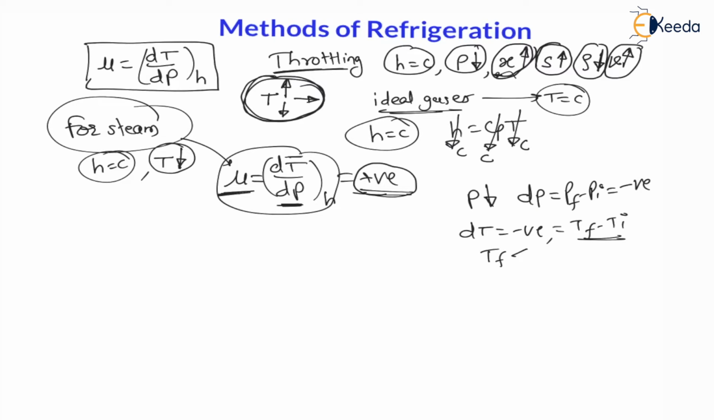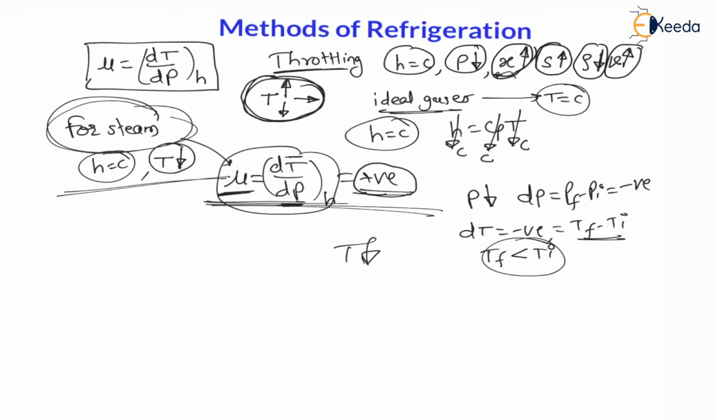That means final temperature is less than initial temperature, which means it is a cooling effect. That is, temperature is decreasing, right? Therefore, for steam, as Joule-Thomson coefficient is positive, due to throttling, temperature always decreases. So all these points are very much important for throttling process. These all points come from the basics of thermodynamics subject, right?